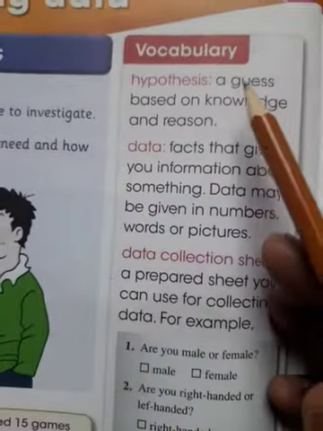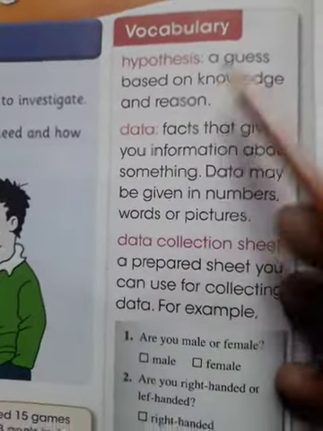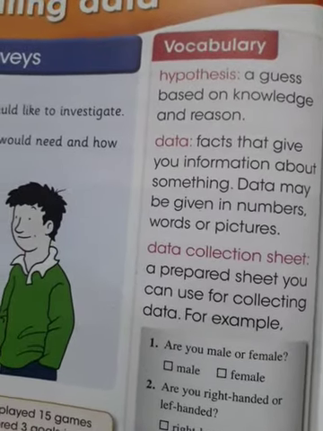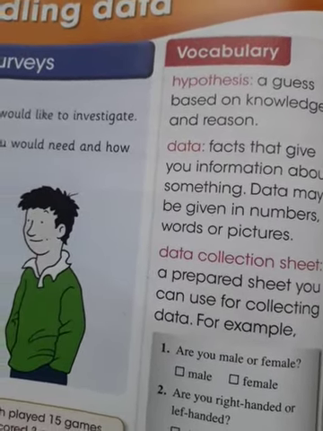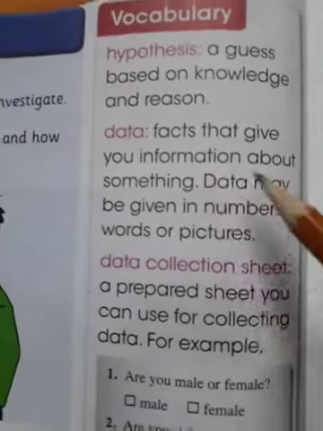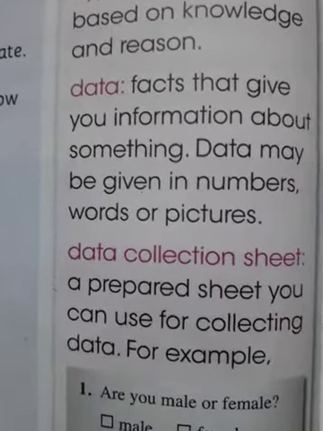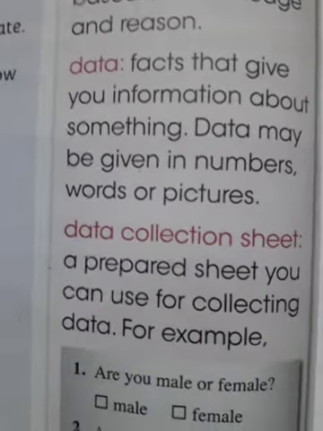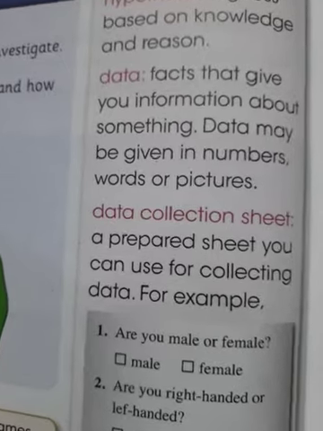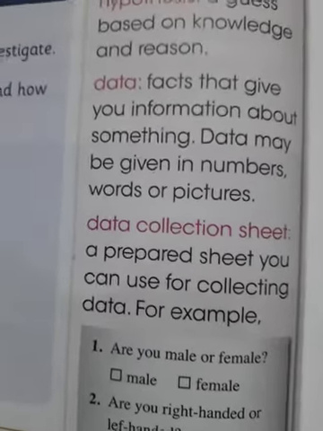Okay. So, first of all, what is hypothesis? A guess based on knowledge and reason. Hypothesis means only guessing. Maybe it is possible, right or no? If I ask you how many marks you got, sir, maybe I got the full marks. That is called hypothesis. Data is the information that is given to you. Whenever I explain, I write the answers on the board. That is the information. That is called the data.